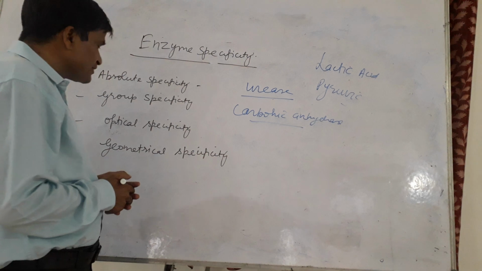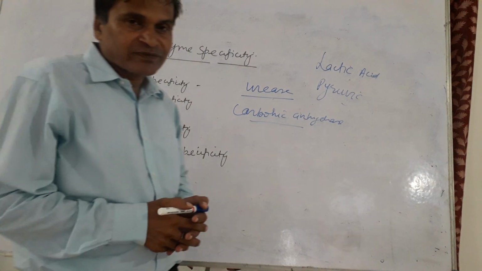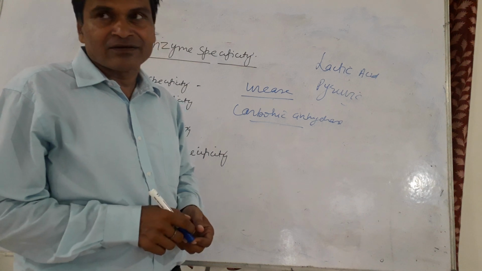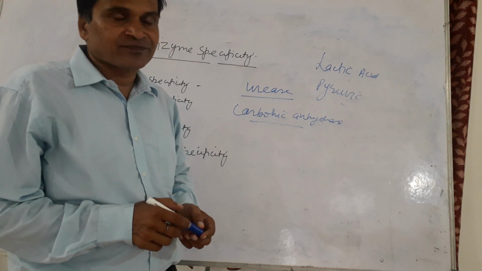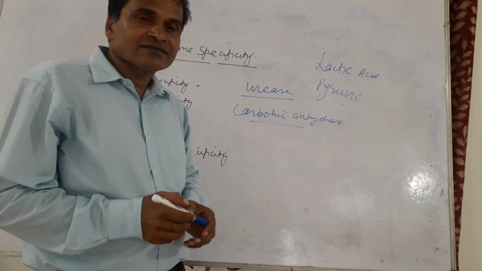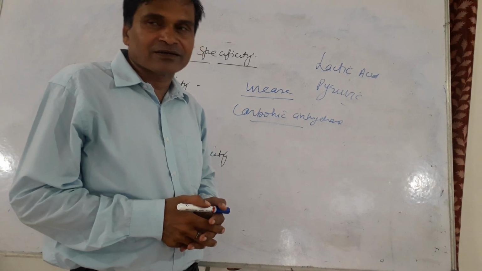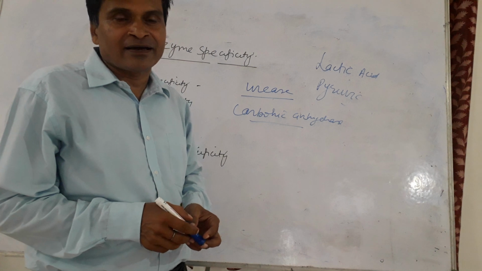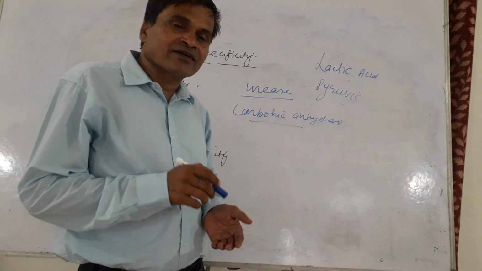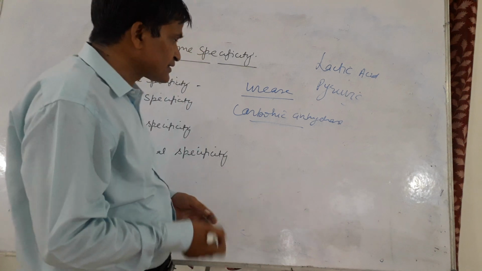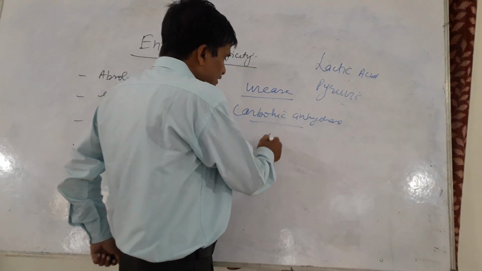The third type is optical specificity. It means the enzyme can differentiate optical isomerism. The enzymes which are specific for the D isomer cannot catalyze the conversion of the L isomer of the same compound, such as L-arginase.